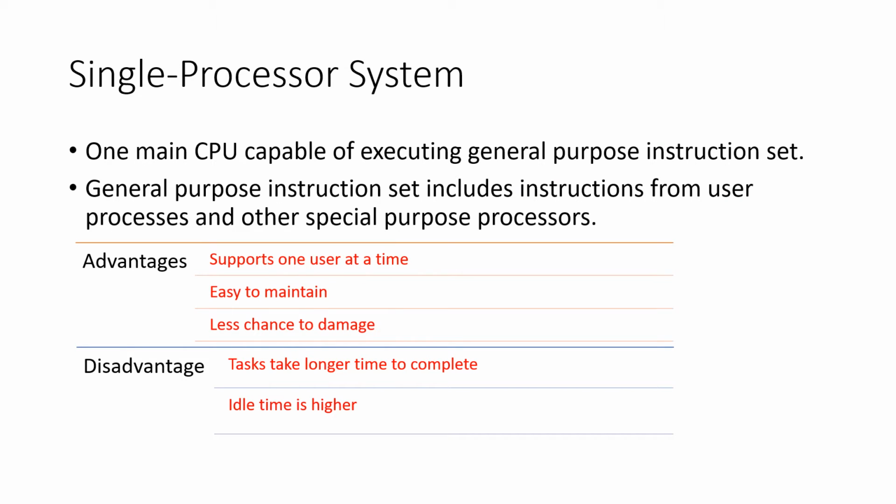Single processor system. As the name suggests that there is a single processor. That means only one CPU is capable of executing general purpose instruction set, including instructions from user processes and other special purpose processes. The special purpose processors are in the form of device-specific processors such as disk, keyboard and graphics controller. Or on mainframe, they may come in the form of more general purpose processors such as I/O processors that move data rapidly among components of the system.